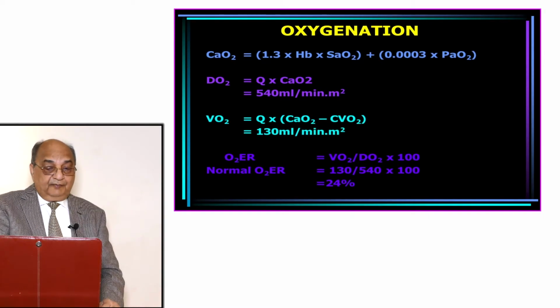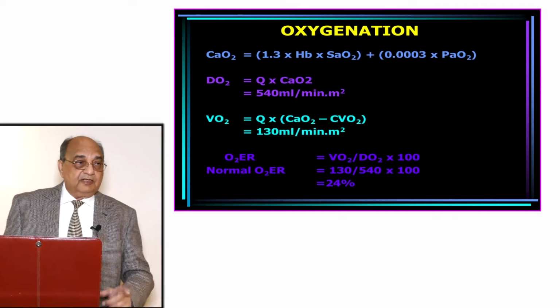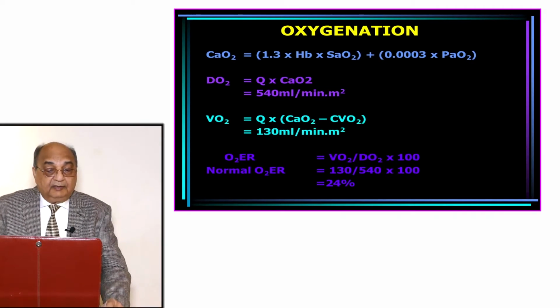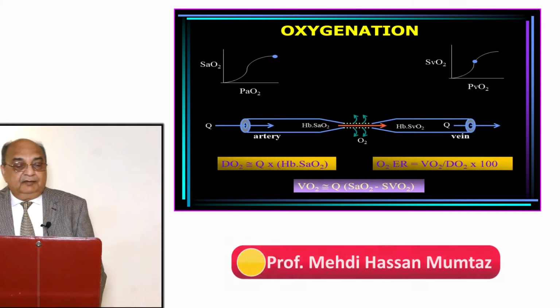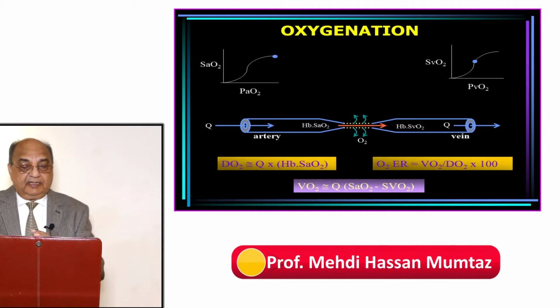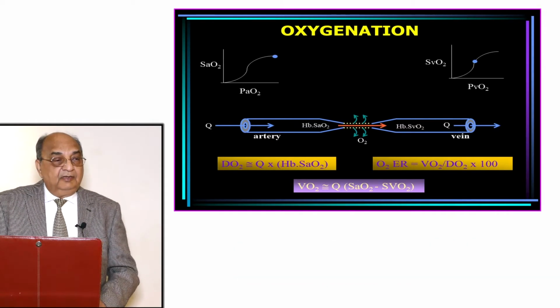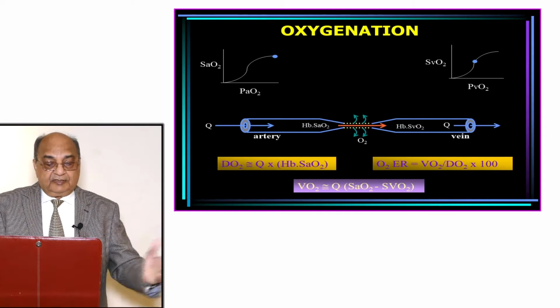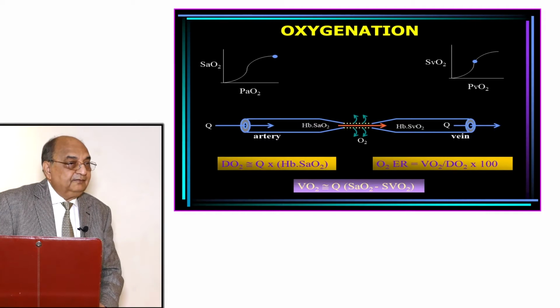Right, so these are very important parameters: CaO2, DO2, VO2, and oxygen extraction ratio, and looking at their percentages. Now it's just a diagrammatic presentation. If you look at the oxygen dissociation curve on your left side, this one is of arterial blood.